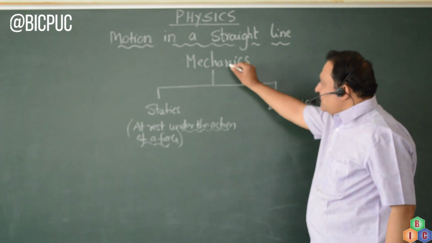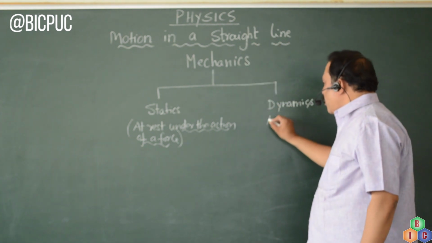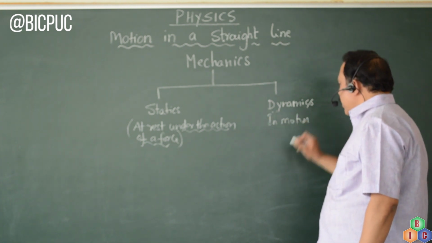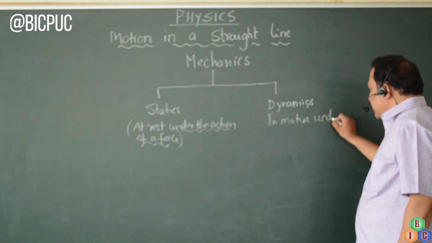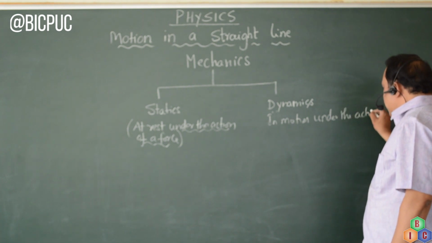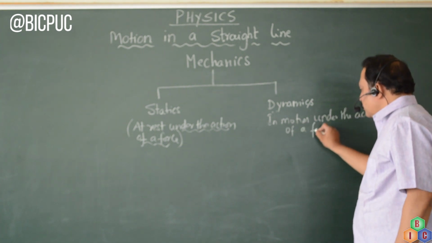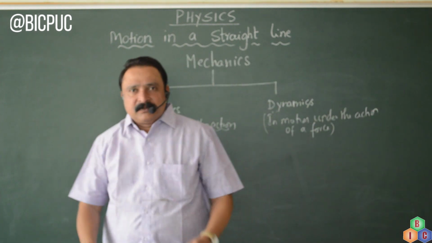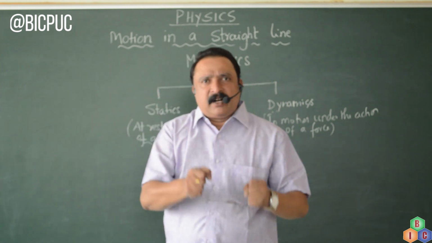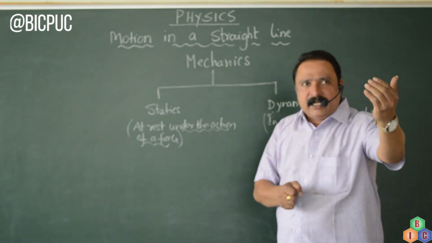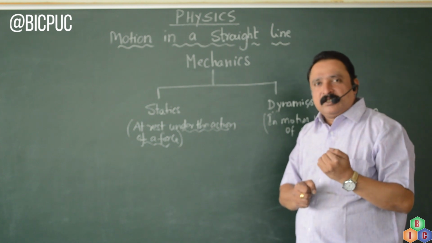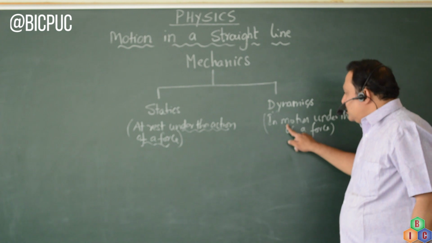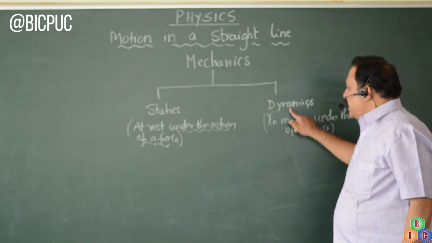Now, dynamics is the branch of mechanics which deals with the body in motion under the action of a force. An example for this is a car moving on a plain road. The car is acted upon by several forces. For example, it is acted upon by the wind force and the frictional force, but still it is in motion. So this type of motion is called dynamics.